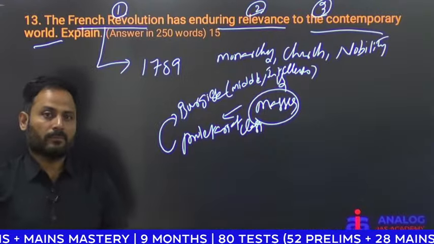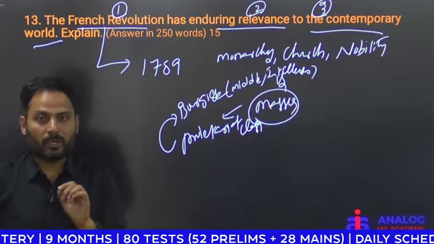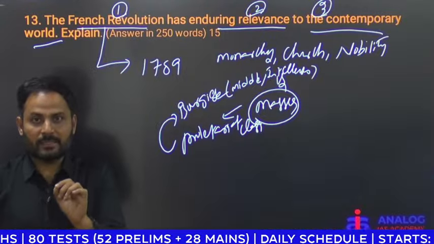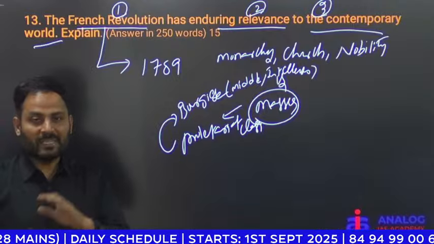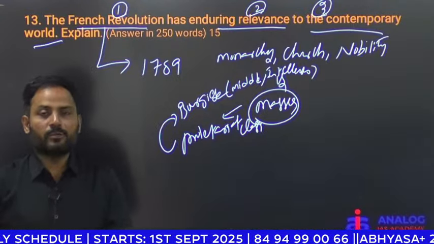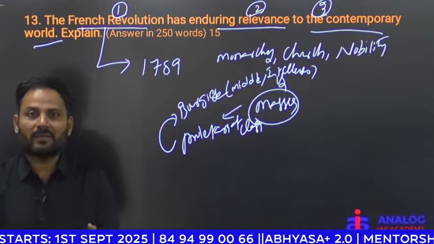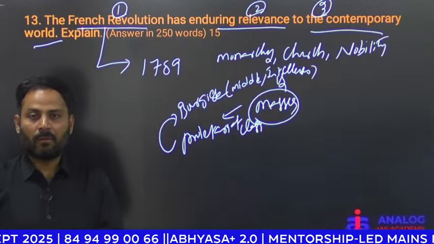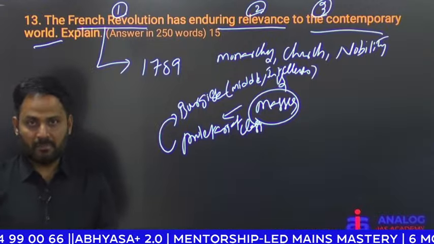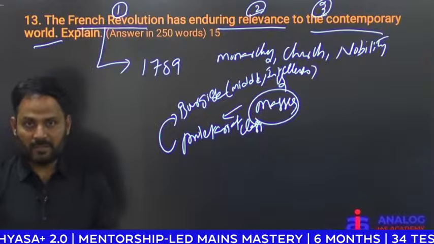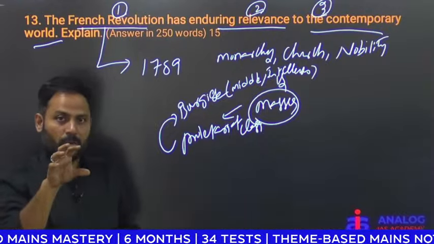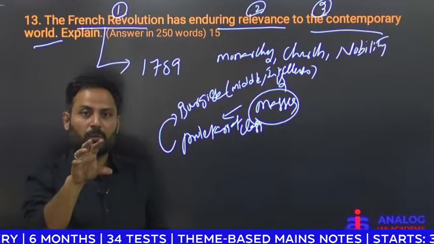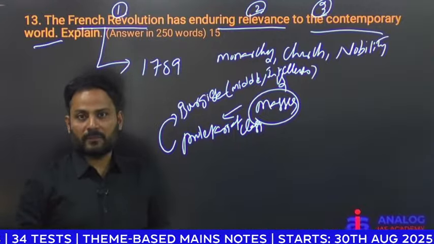When it comes to the French Revolution, we must talk about its revolution against the medieval ideas and institutions. What is that medieval institution? Medieval institution is the church. Church is nothing but religion. Whatever may be the religion, whatever may be the country, most of the time religion is trying to interfere, religion is trying to influence state policies.